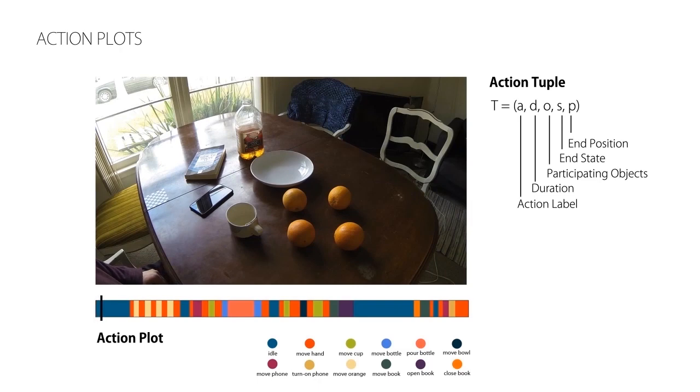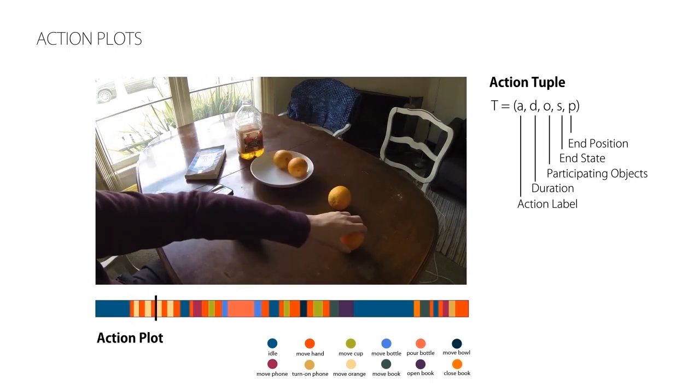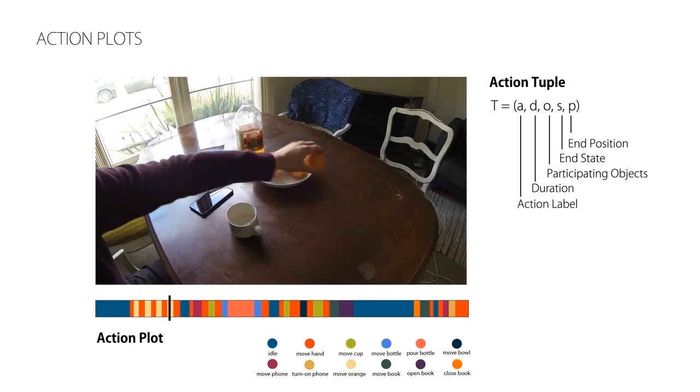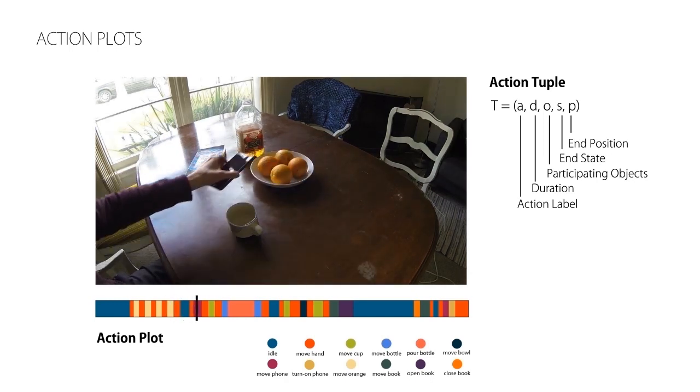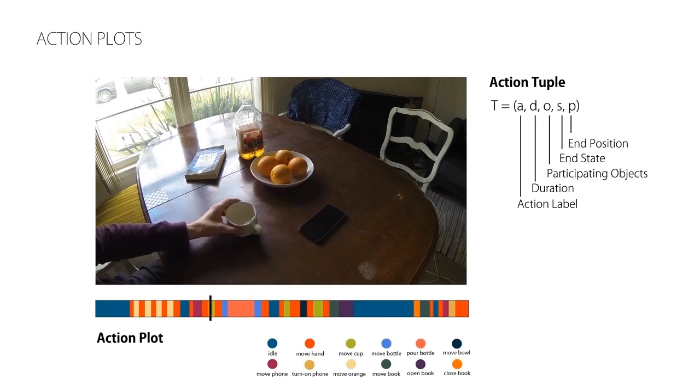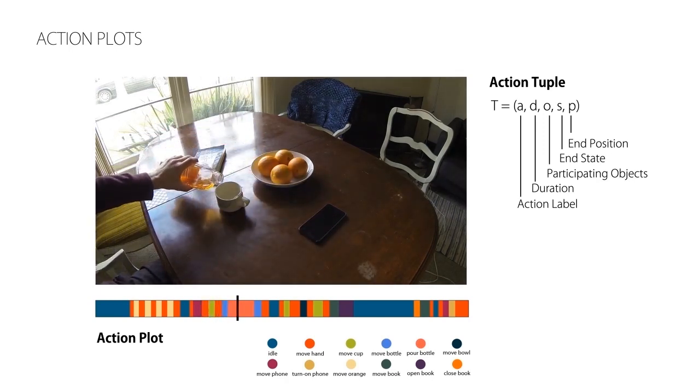We introduce a novel representation for interaction, the so-called action plots, that encode interactions as a set of discrete actions. Each action in the action plot can be seen as a keyframe capturing a unique phase of the interaction. This discretization allows us to focus on the combinatorial nature of human-object interactions, while abstracting away the complexity of spatio-temporal transformations.